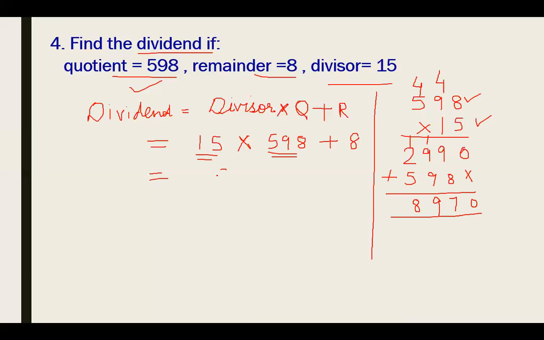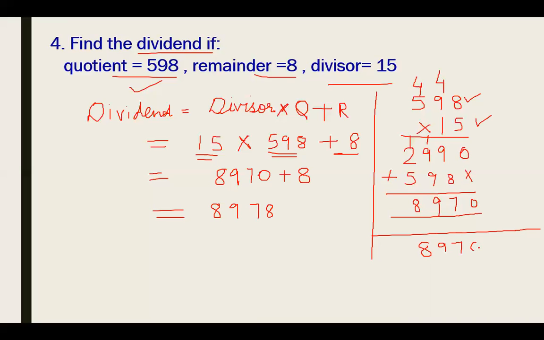After multiplication, what are we getting? We are getting 8,970. And what is next? You have to add the remainder. Then you will get the dividend. This would be 8978.